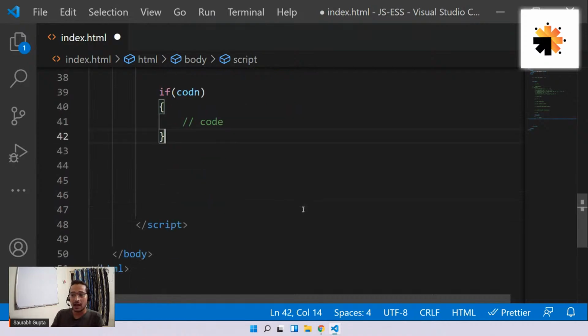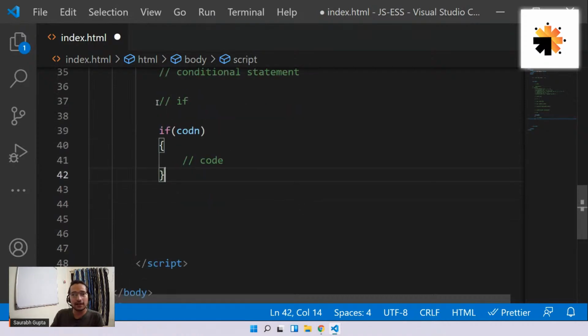Now, how will this work? When the execution control comes on this line, it will check the condition. If the condition is true, go inside, execute the code, and then go outside. If the condition is false, simply go outside, skip this block. So if the condition is false, this code won't execute. Only if the condition is true, this code will execute. Is that clear? That's how a simple if works.